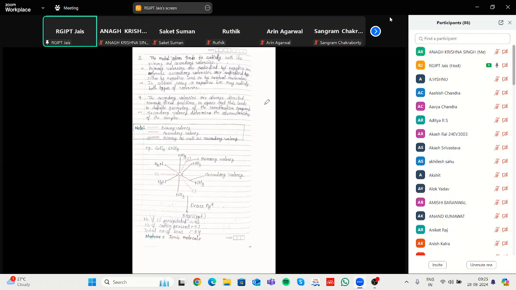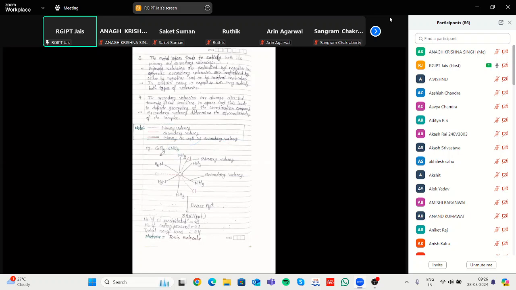If we take a complex like cobalt chloride with 6 ammonia, it has a coordination number of 6. The primary valency exists due to the +3 charge, meaning cobalt is central, so x minus 3 is equal to 0, and x is 3. X means the oxidation number on cobalt, which is +3. But there are 6 ammonia attached.